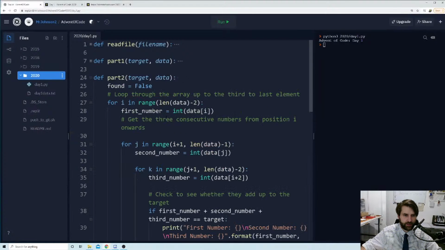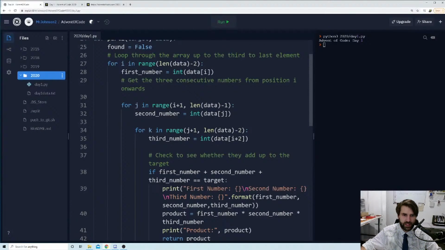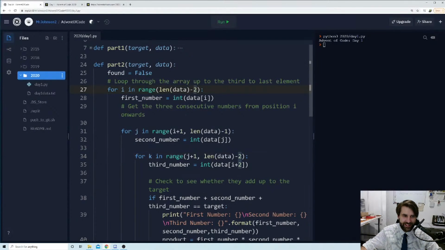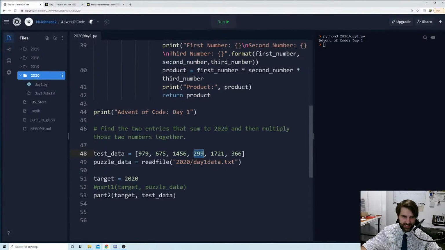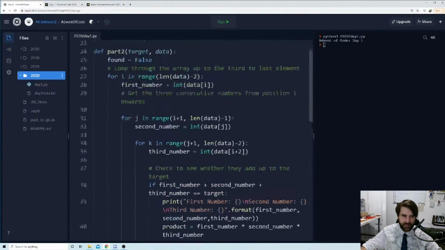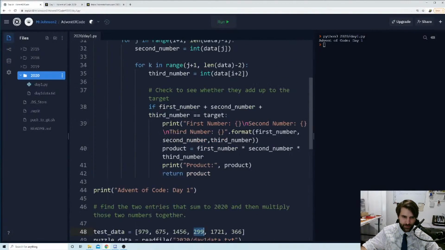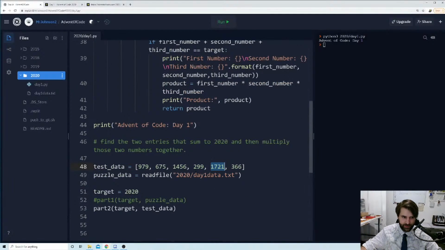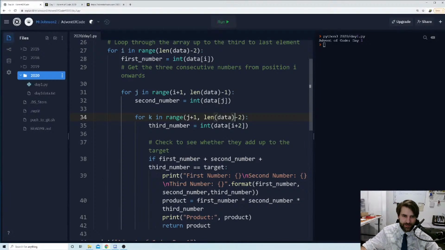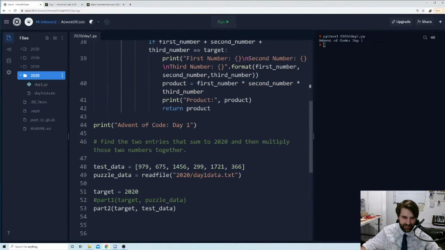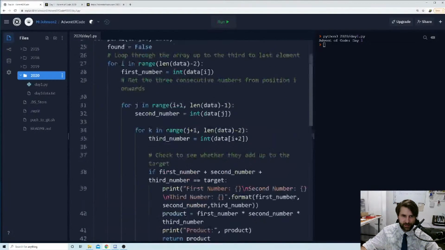Did I get my loop right? No, I'm an idiot. K in range, I did -2. So I is -2 because we want to keep I 2 away from the end of the array. So I gets to here and then stops, okay? J is -1 because we want J to get 1 away from the end of the loop. So we want it to go all the way up to here and stop here. K, -2, what was I thinking? It's getting to here, and it's just like, yep, job done. No. We want it to go all the way up to the length of the array. I tell you.